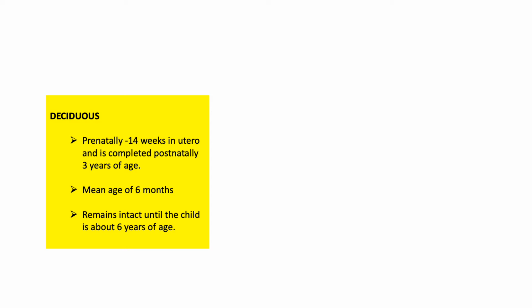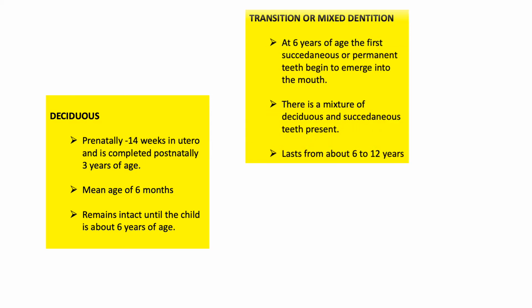So when a child attains an age of 6 months, the first primary teeth start to erupt, and all the primary teeth will remain intact until the child has reached an age of 6 years. At this 6 years of age, the first permanent teeth or the succedaneous teeth start to emerge in the oral cavity.